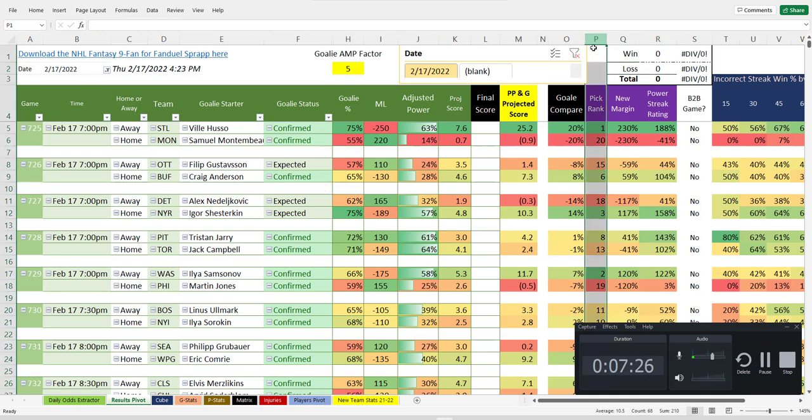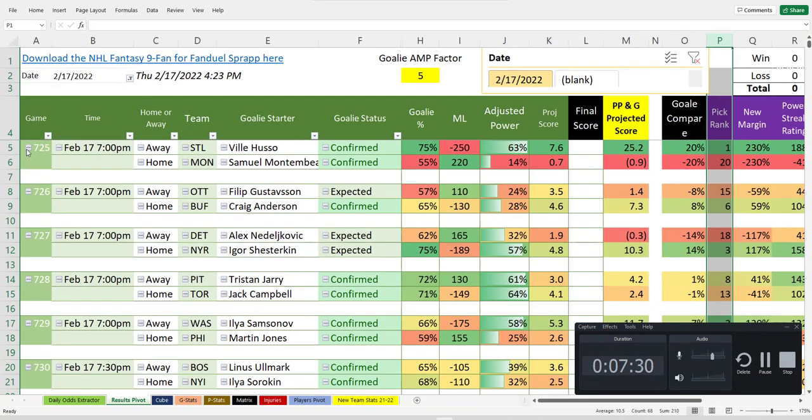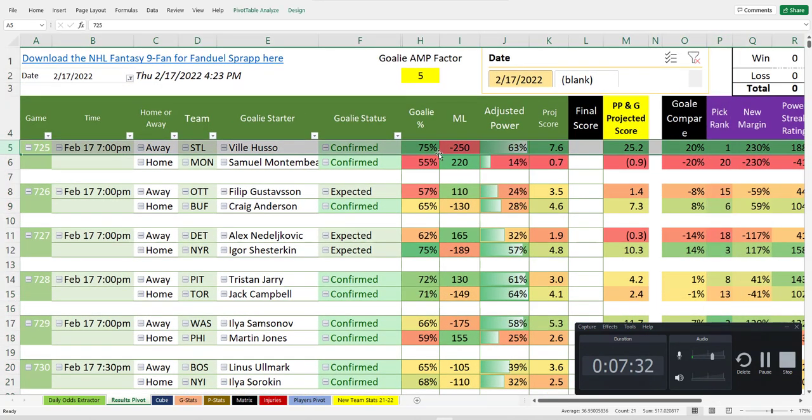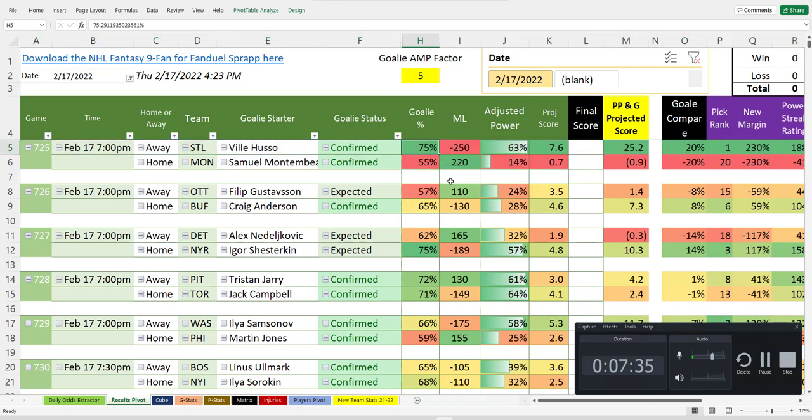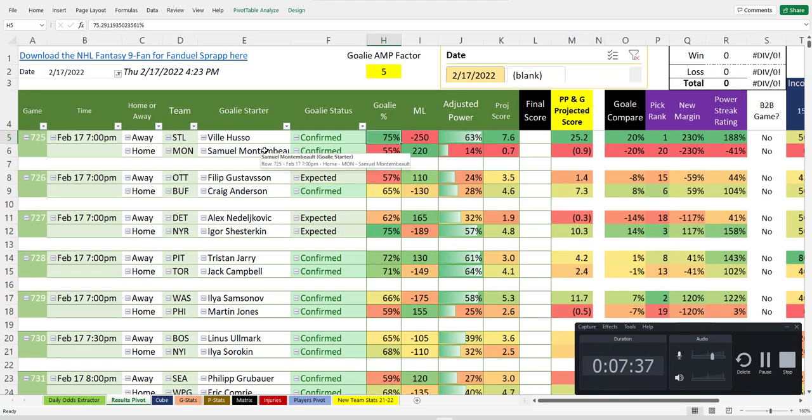So quickly, pick rank. The number one pick of the day is going to be St. Louis with Ville Husso. He's got a nice goalie rating. Whenever he plays, he seems to win. Montreal. I'm a huge Martin St. Louis fan. We'll see how they do, but they've got a lot of work to do. As you can see, this looks ugly. So St. Louis putting up some goals, like over 3.5 goals. Montreal not scoring many either is another one.